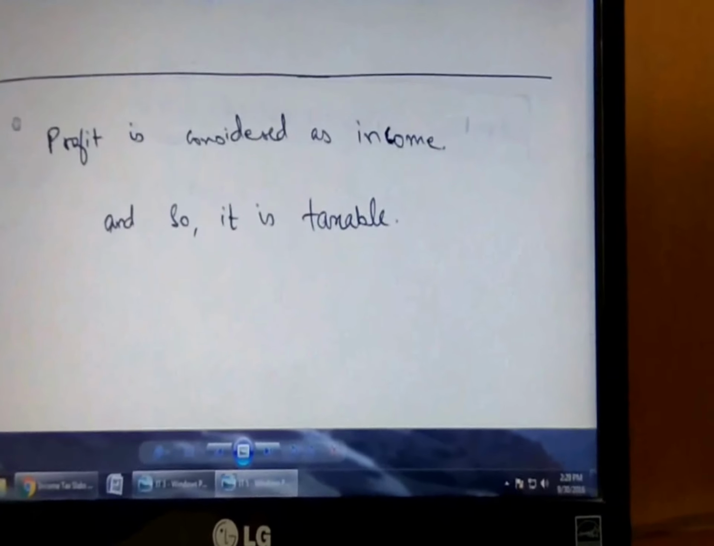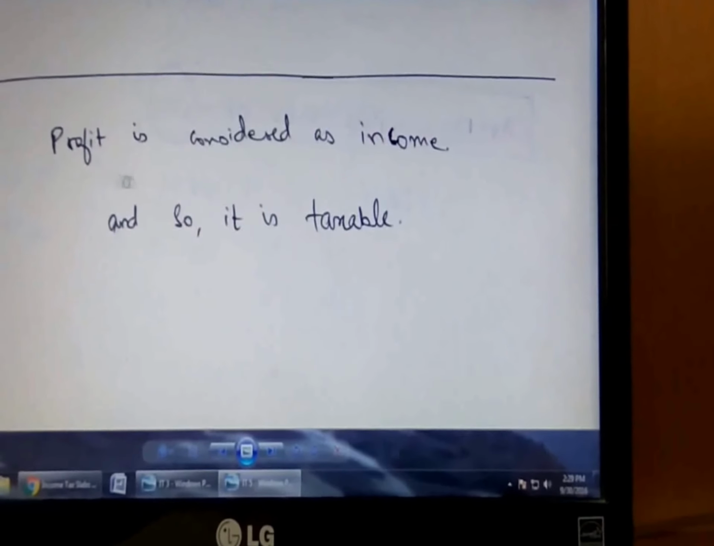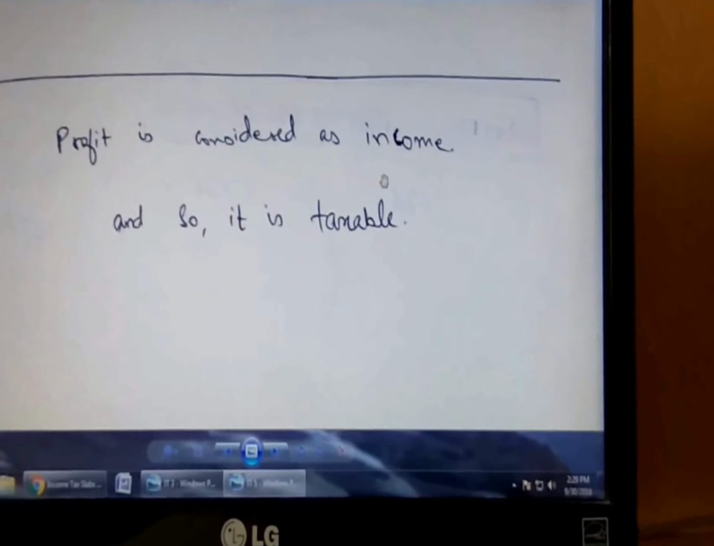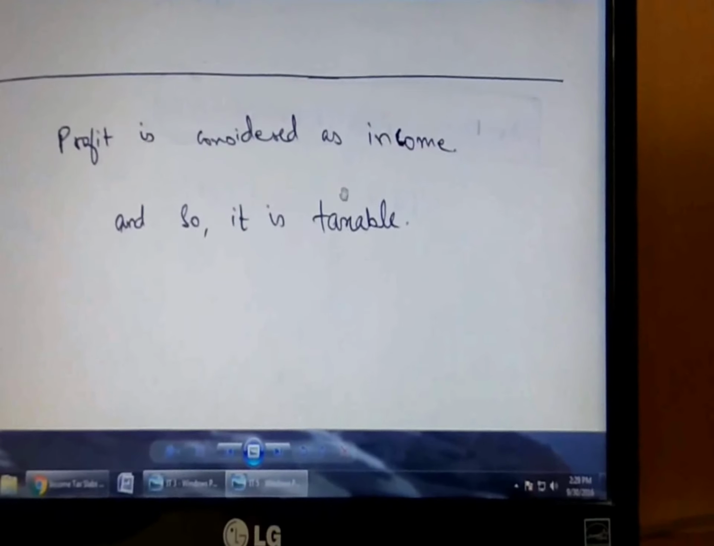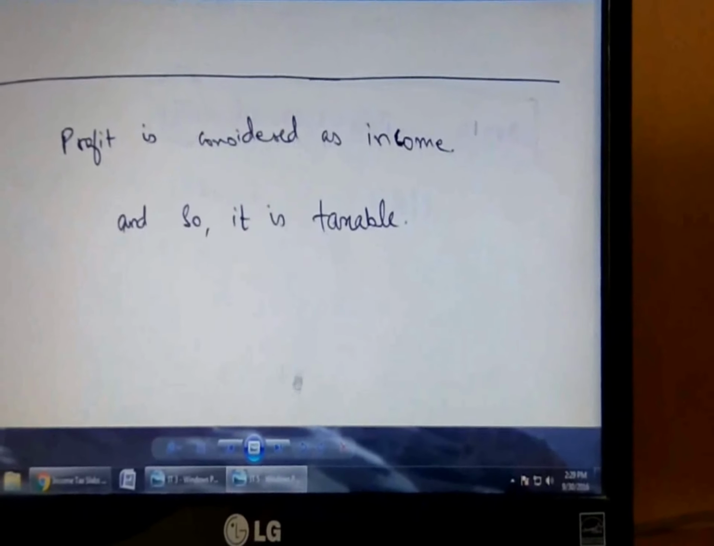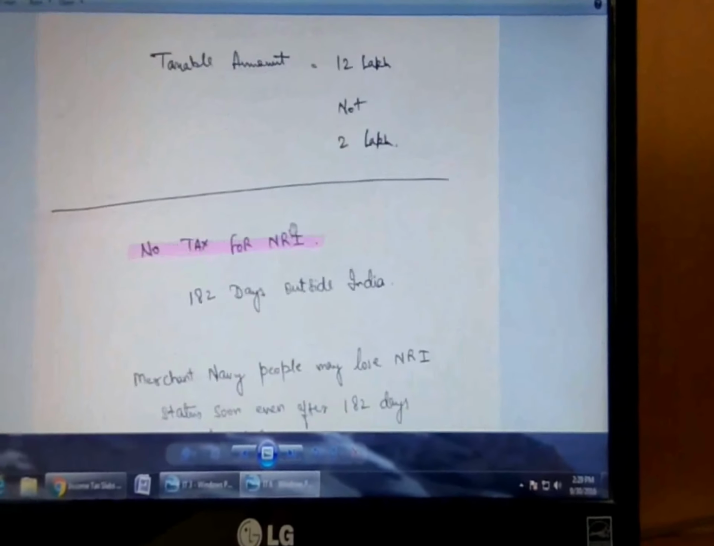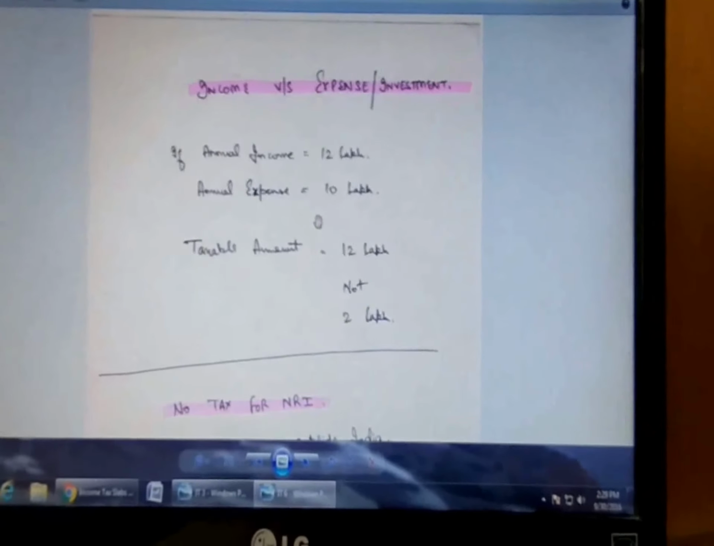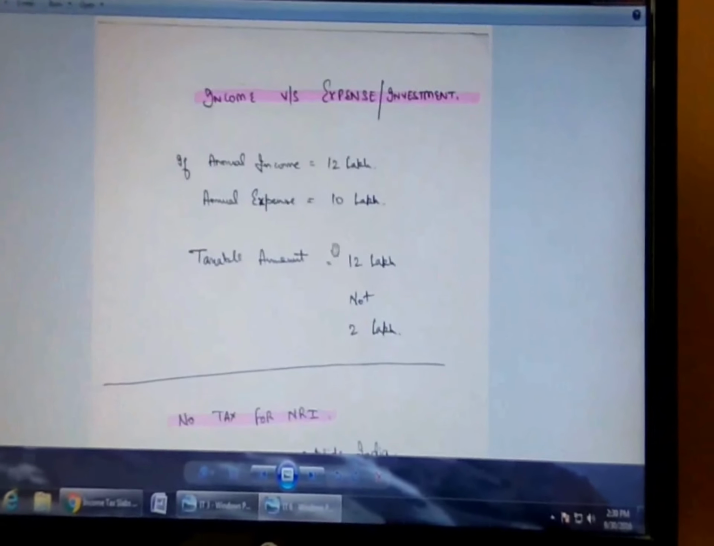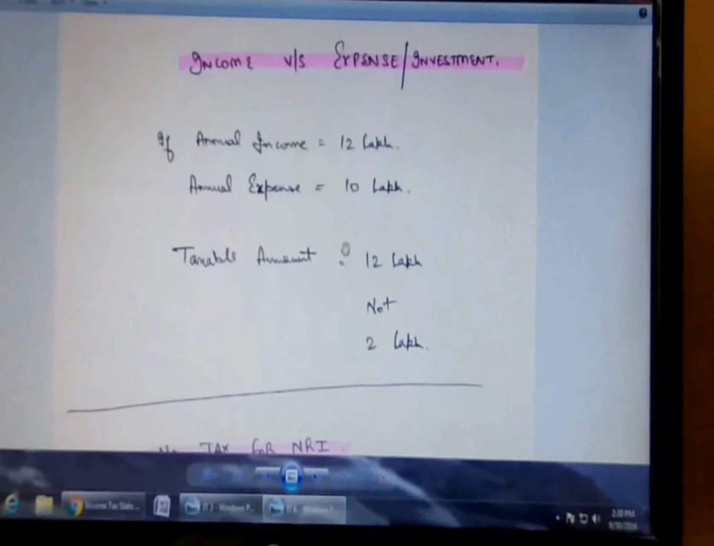One major rule that we have to understand out of these examples is that profit is considered as an income and it has to be put under the income tax laws. So we have to pay tax on our profits also, whatever kind of investment we make. Now the third and the final concept that comes is income versus expenditure or investment tax.